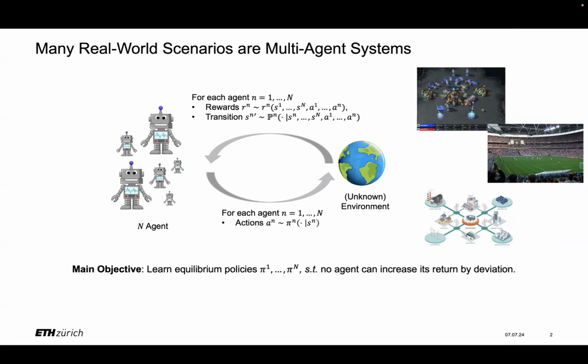In the multi-agent system, one interesting and popular objective is to learn the equilibrium policies. And the equilibrium policies basically means that if all the agents take that policy, no one can increase their return by deviating from the current policy.